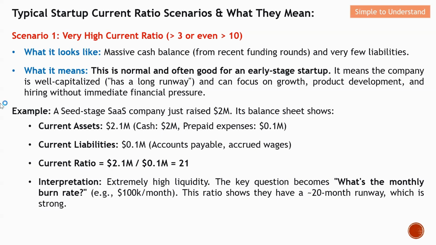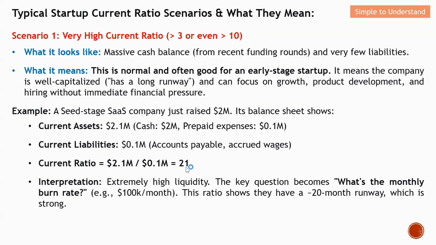Let me give you an example. For example, a seed stage SaaS company just raised $2 million. Its balance sheet is shown below. So the current assets will be equal to $2.1 million, because they recently secured a fund of $2 million, and they also have prepaid expenditure of $0.1 million. Let's come to the current liabilities. Let's say the company has $0.1 million of current liabilities. So this works out the current ratio to be very high. You can see from here it is 21.